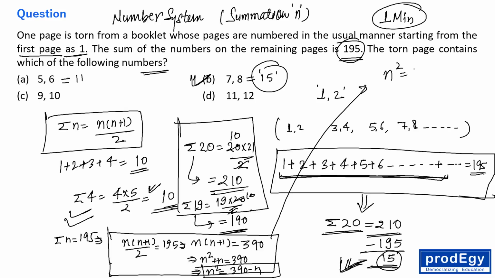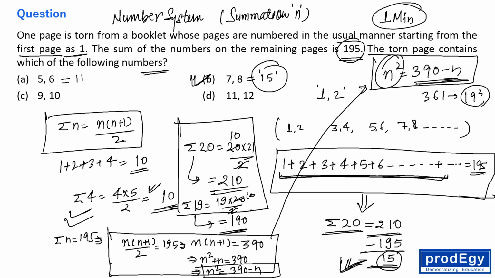So n square is what? 390 minus n, right? Everybody, n square is a perfect square number which is less than 390. So the perfect square number which is less than 390 is 361. 361 is what? 19 square, right? So n can be 19, right everyone?